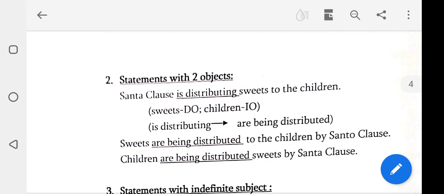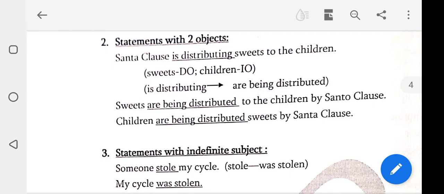Statement with two objects. You already know: Santa Claus is distributing sweets to the children. Listen, students, sweets is the direct object, children is the indirect object. Is distributing changes to is or are being distributed. For example, you can take either the direct object or the indirect object, your wish. Sweets are being distributed to the children by Santa Claus. Yes, now you can take the indirect object also. Children are being distributed sweets by Santa Claus.